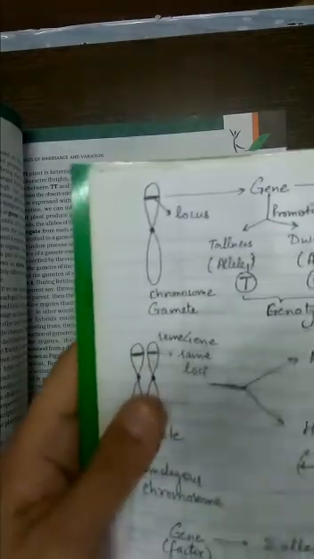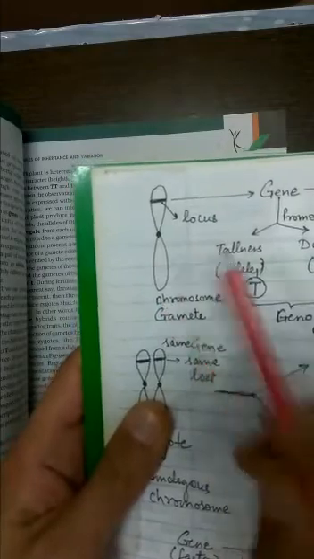So when gametes are formed, a long time back in the notes I have drawn a chromosome, and I told you a chromosome will carry only one information. So the gametes are always pure. That means they always carry only one chromosome out of the homologous pair, so they will have only one information. Either they will carry information of capital T or small t.